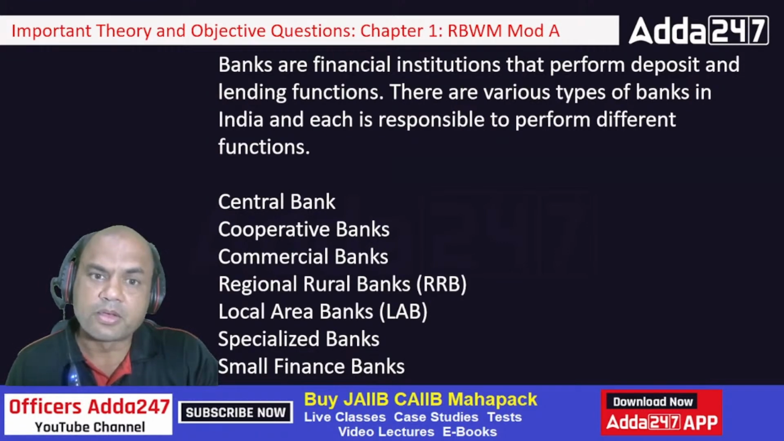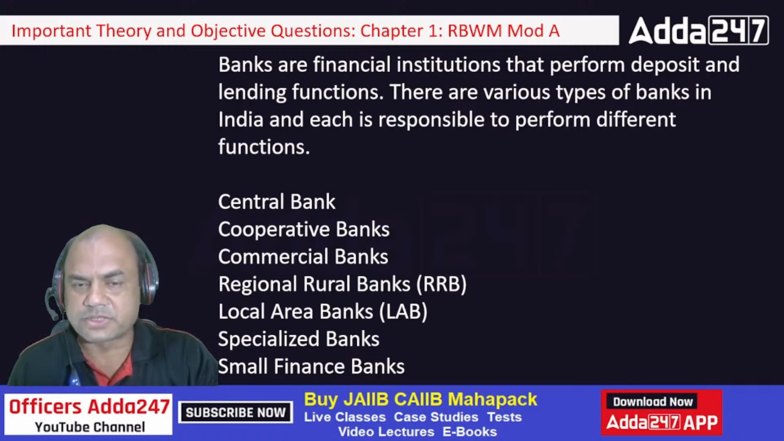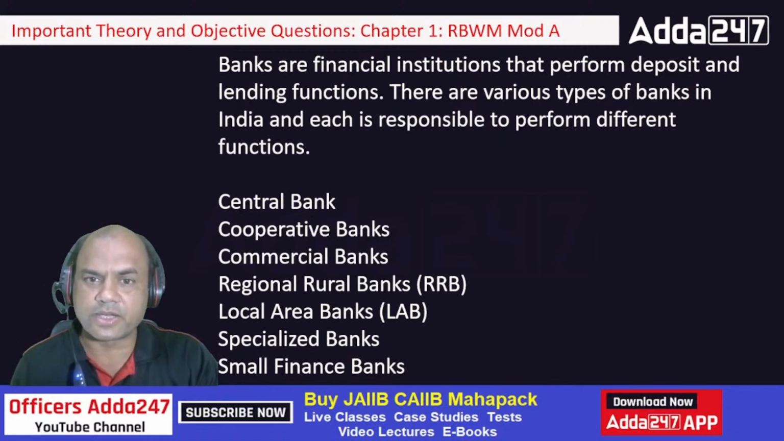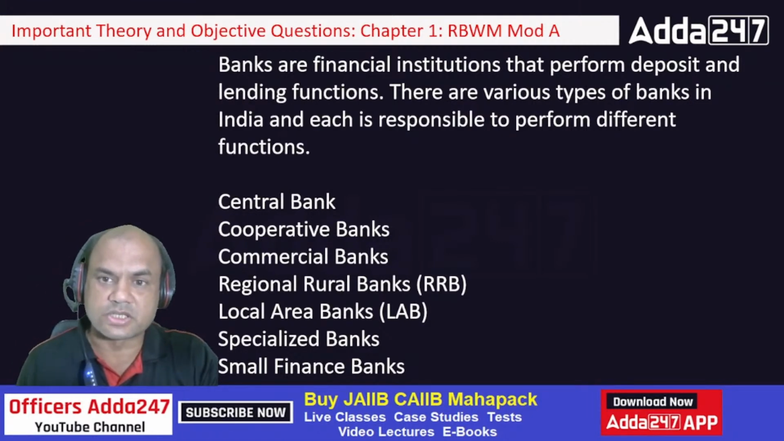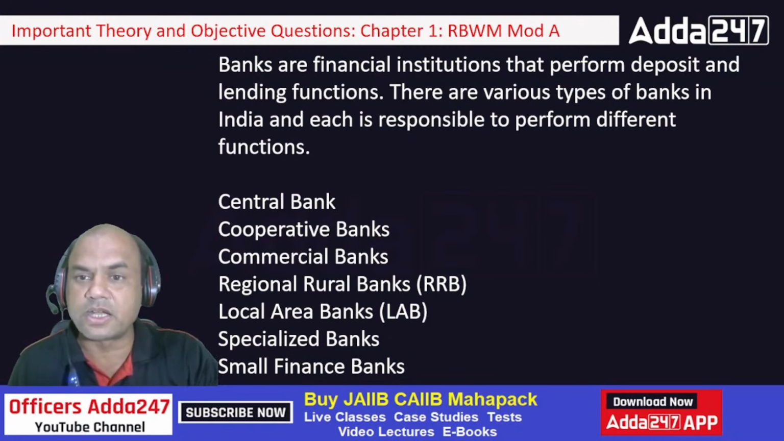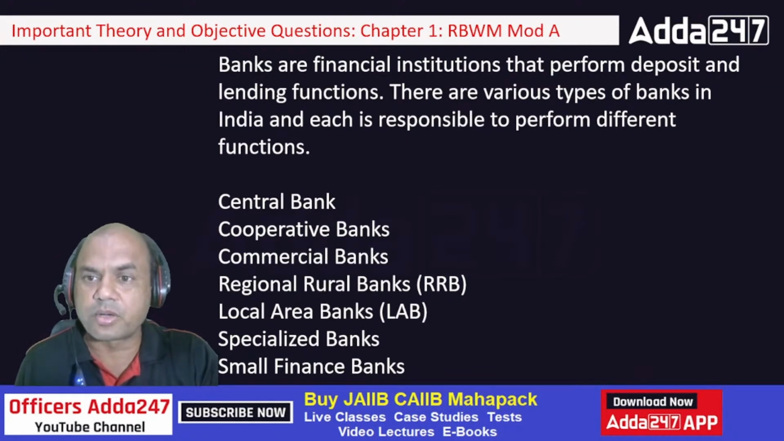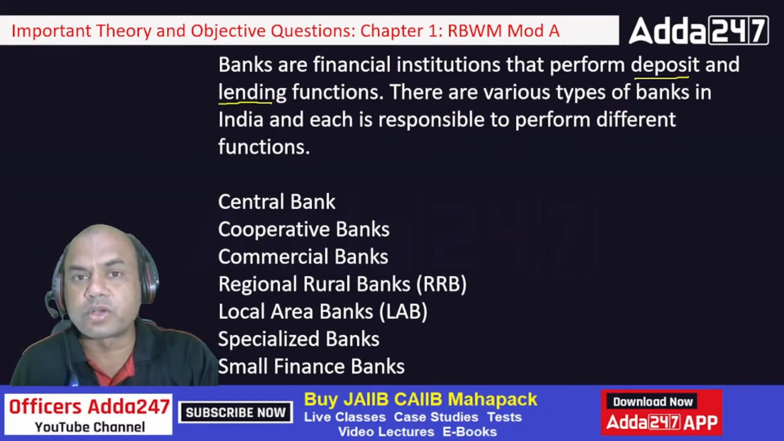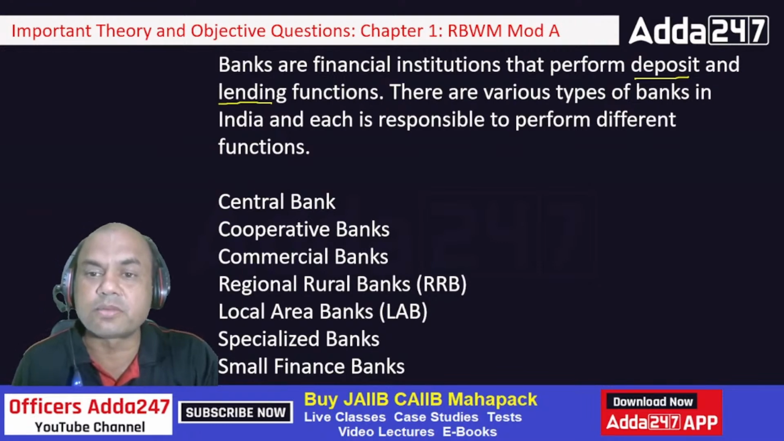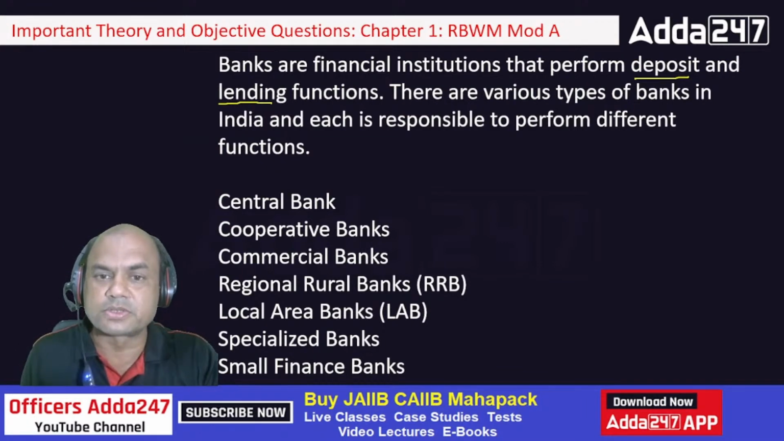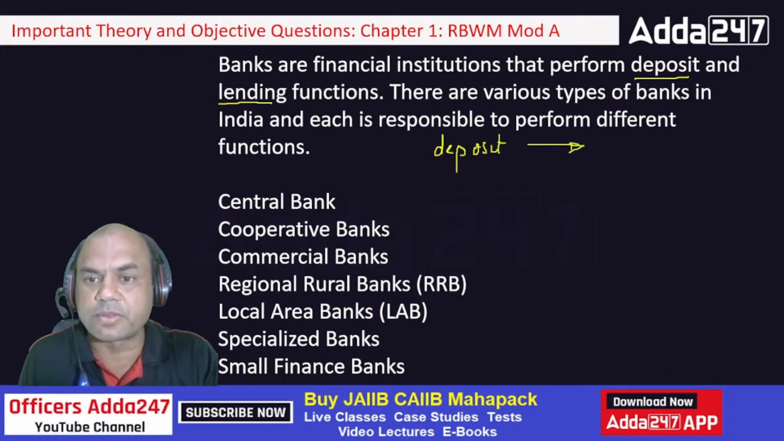So introduction. What are banks basically? Banks are FIs or financial institutions that perform deposit and lending functions. So the important part of banking is deposit and lending, right? What is deposit and what is lending? We call them liabilities and assets. Deposits are called liabilities for the bank. Liabilities for the bank we are talking about here.